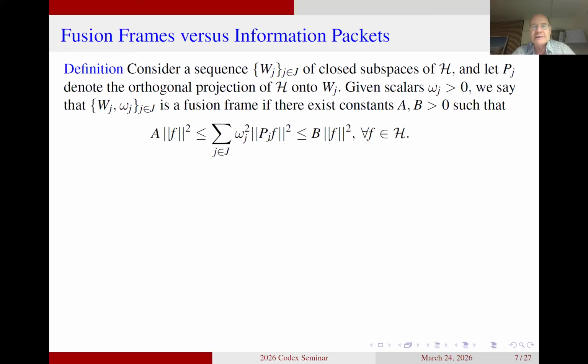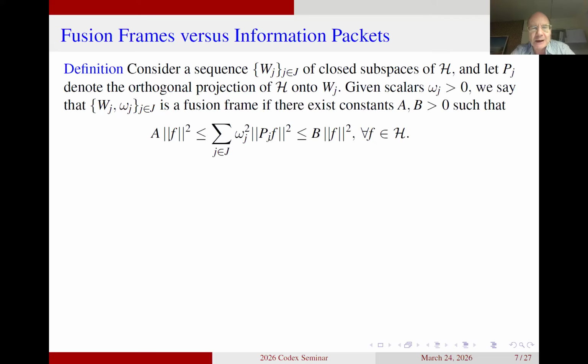You can see it's again something about existence of two constants A and B, such that, look at it, it's very similar to the frame condition. I guess most of you are already familiar with that topic. If you take these projection operators to be projections onto one-dimensional vectors, then the condition you're looking at here boils down exactly to the frame condition. And that's the reason that these weights are occurring here.